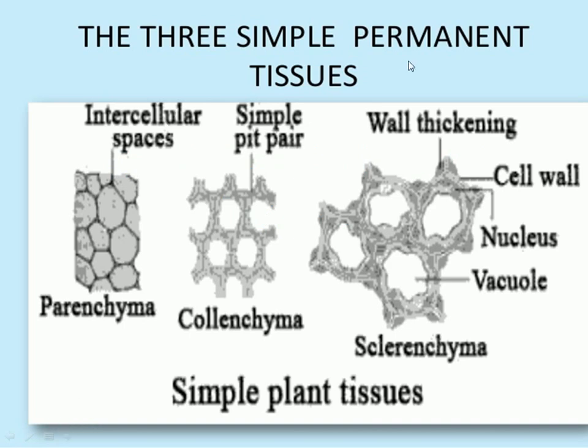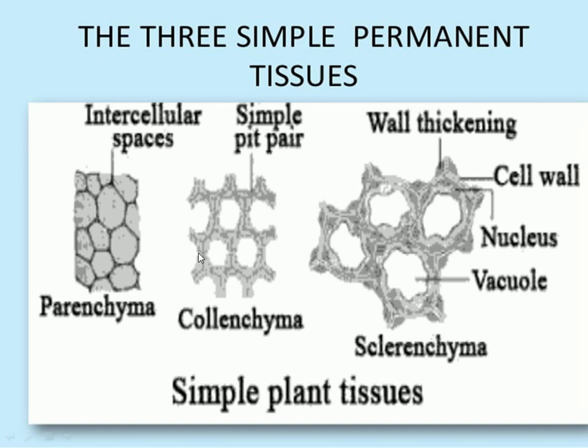These are the permanent tissues because they lost their power of division and perform a specific function inside the plant body. That is why they are called permanent tissue. Now, for performing a special function inside the plant, these cell structures are different. Some cells are thin walled, some are thick, some are more thick; these two are the living ones, these are the dead ones, for providing mechanical support.